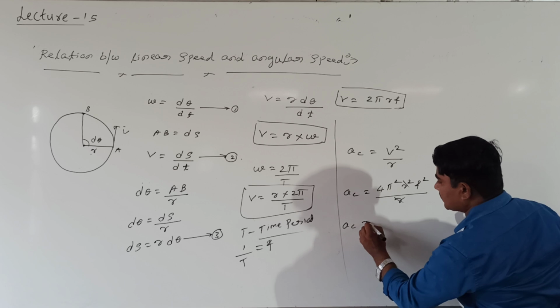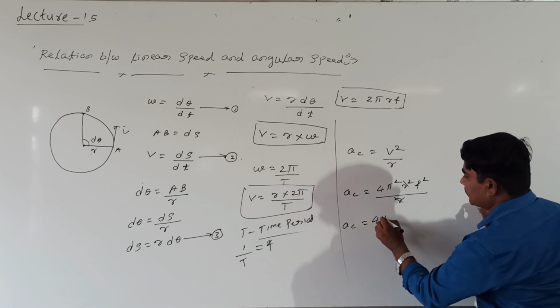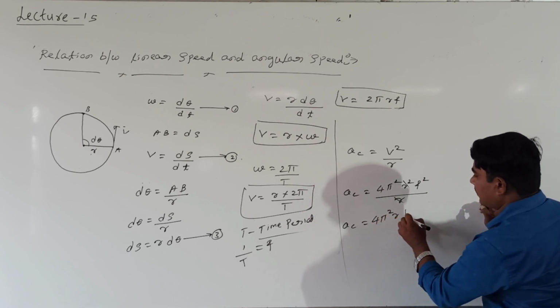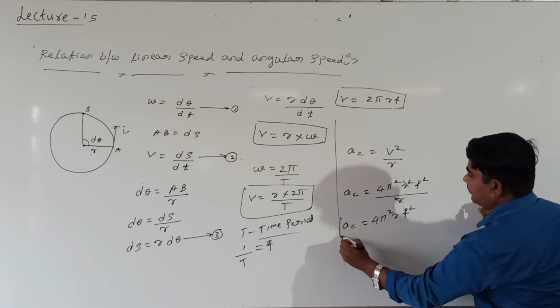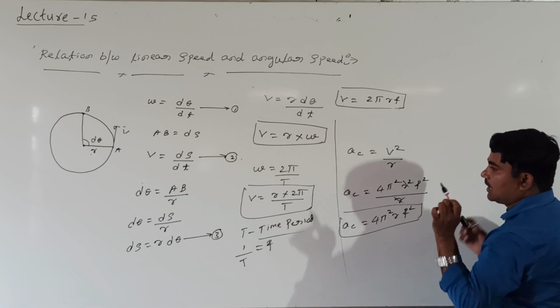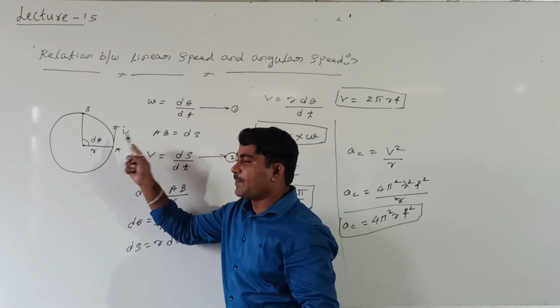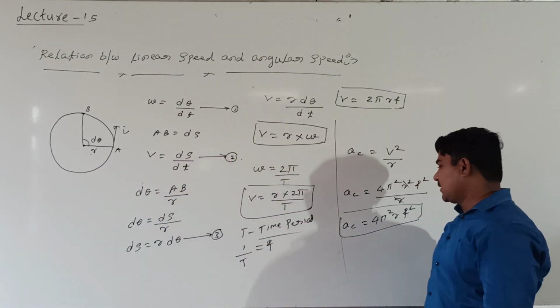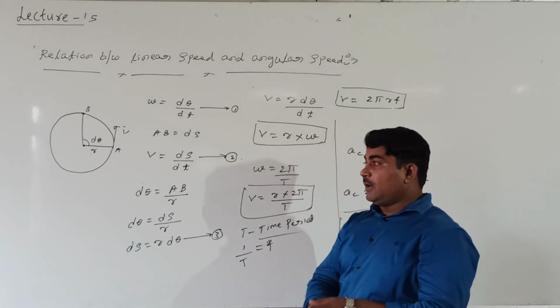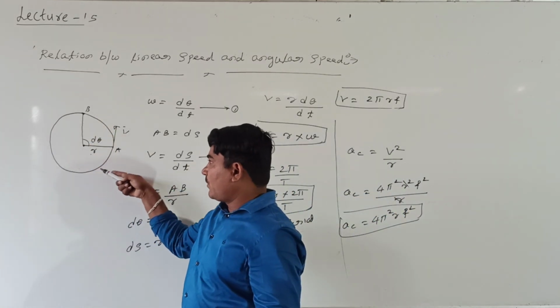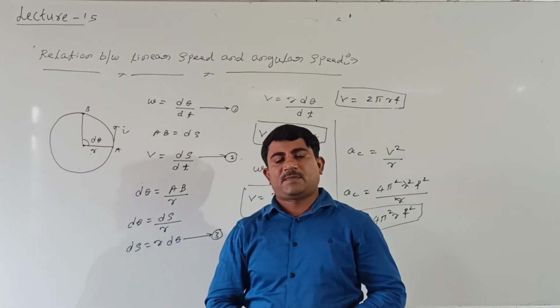Then centripetal acceleration is equal to 4 pi square r into f square. Here r is the radius of the circular path in which the particle is moving. f means frequency, the number of rotations covered in 1 second.